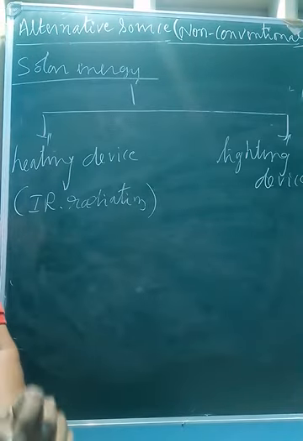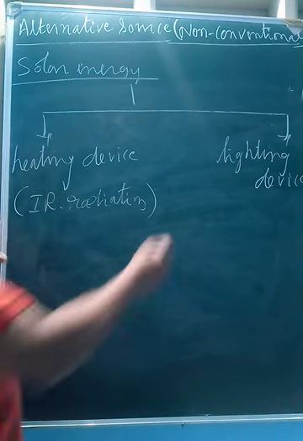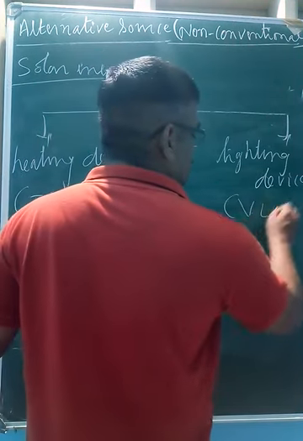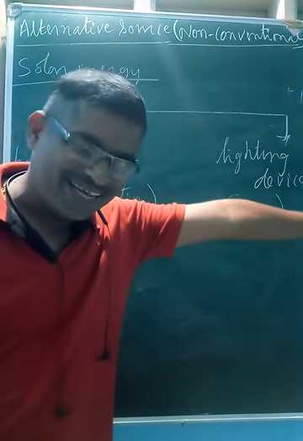Heating device uses infrared radiation. The sun radiates different types of radiation, and among them infrared radiation is one. All heating devices use infrared radiation. But a lighting device uses visible light. For this I will come to the next class.